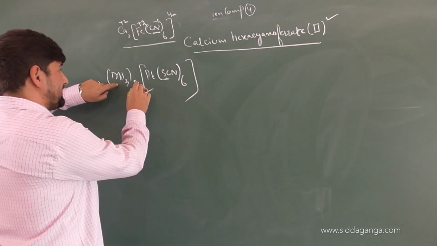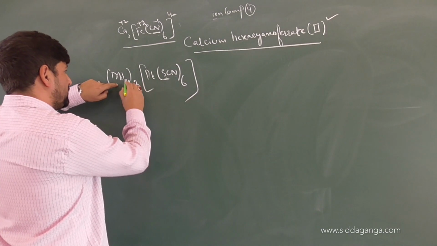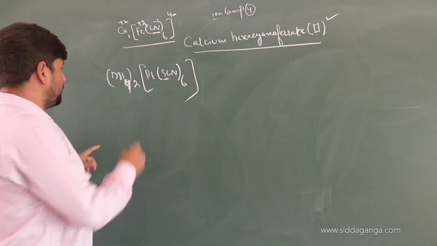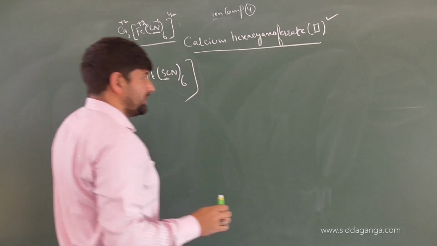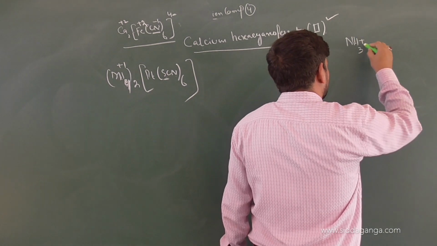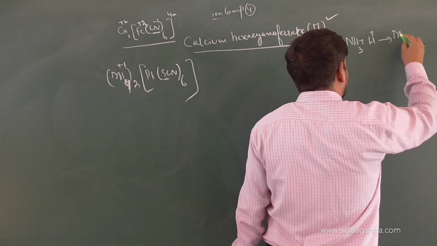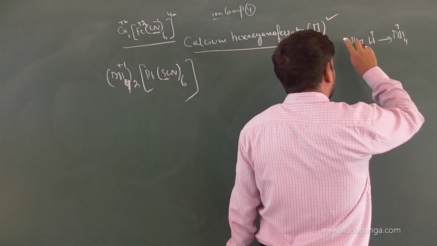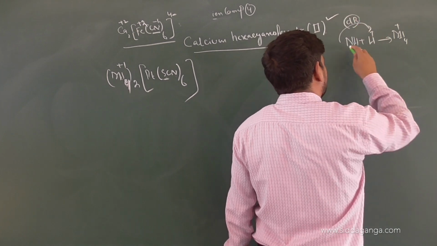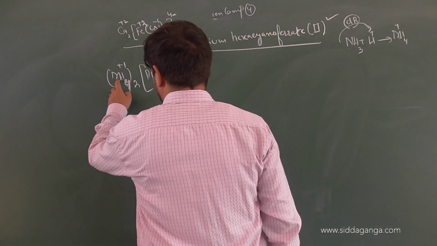Now what will be the name of this? NH3 2. It's acting as a ligand. So here it's not acting as a counterion. It has to be NH4 twice. NH4 oxidation state is +1. We know. How is NH4 molecule obtained? When ammonia is dissolving in acidic medium, you are getting NH4 plus, wherein the lone pair of electrons in the form of a dative bond is made between nitrogen and hydrogen. That becomes NH4 plus.